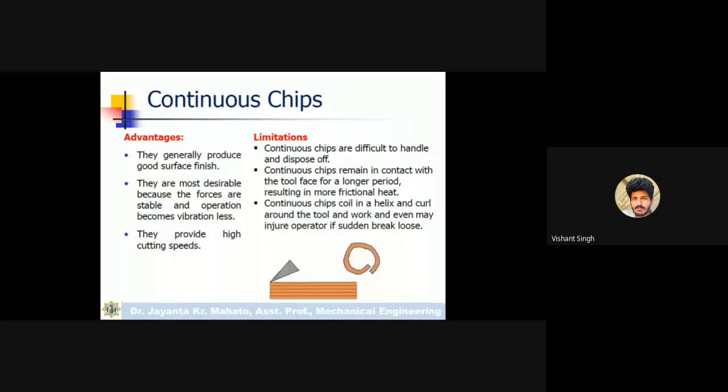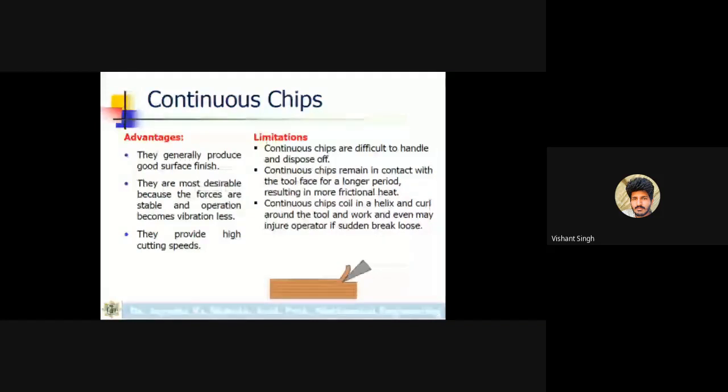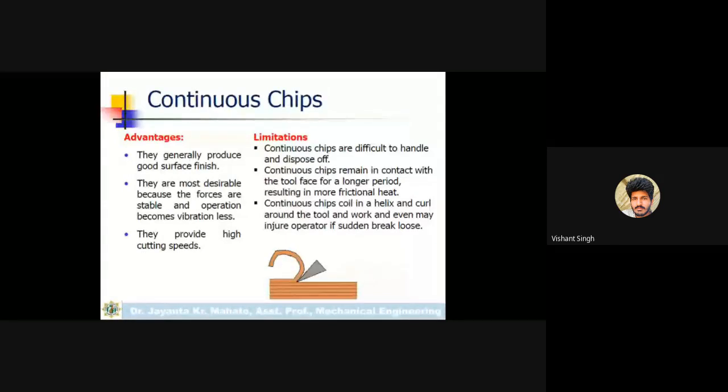Just think, if the chips are removed continuously, that means you are applying a constant amount of cutting force for removing the chips, not increasing and decreasing.